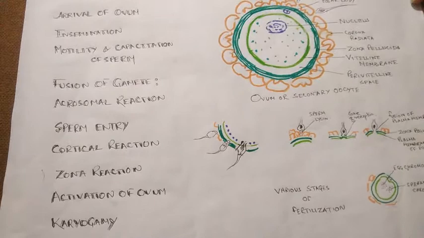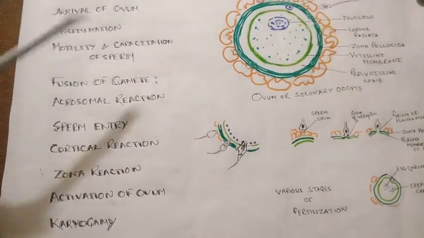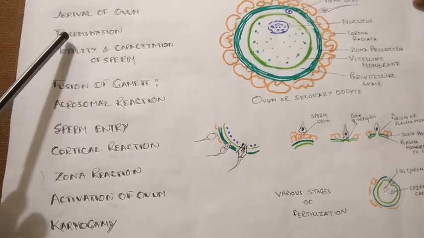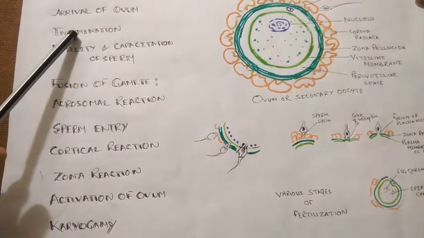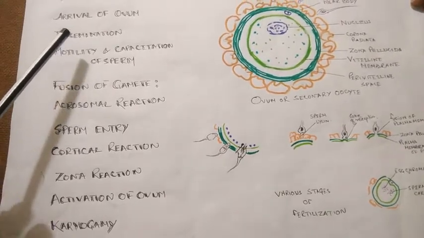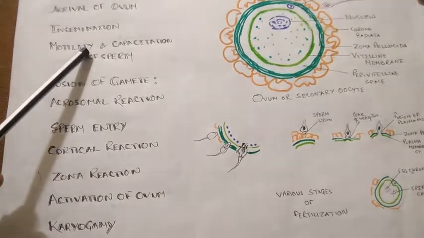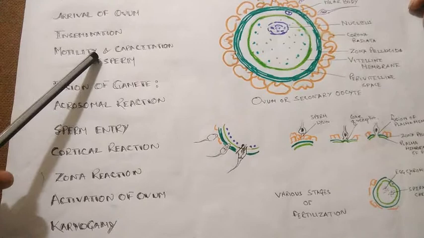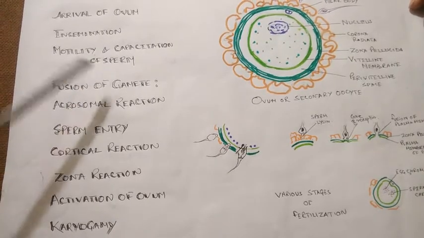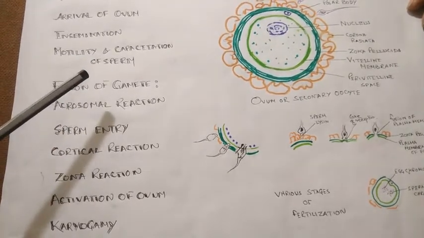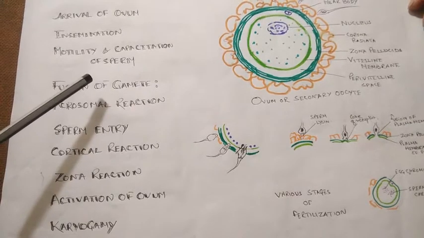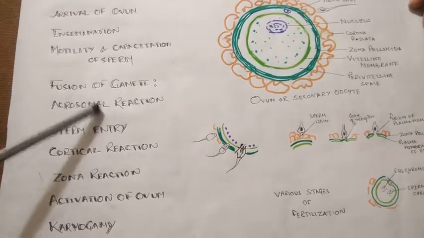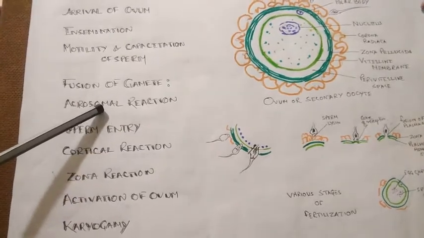Next is the insemination, that is, the semen is released in the female reproductive tract. Next is the motility and capacitation of the sperm, that is, how it is motile and how it gets activated. And then is the fertilization or fusion of gametes, and this fusion also occurs in various subphases like